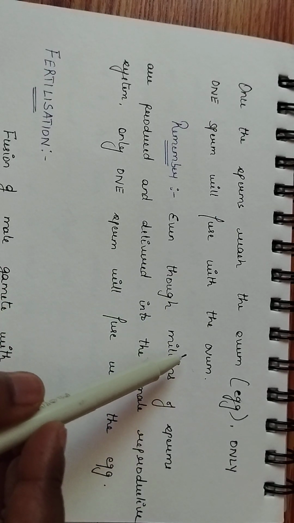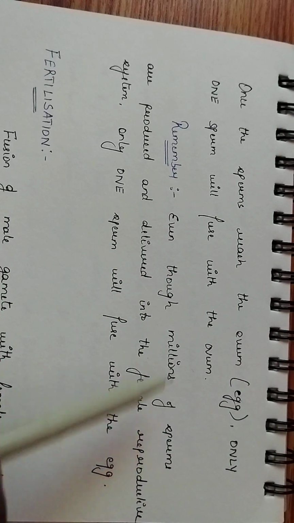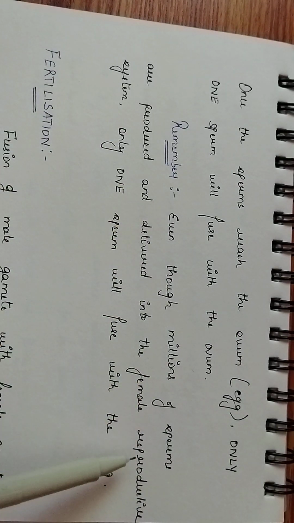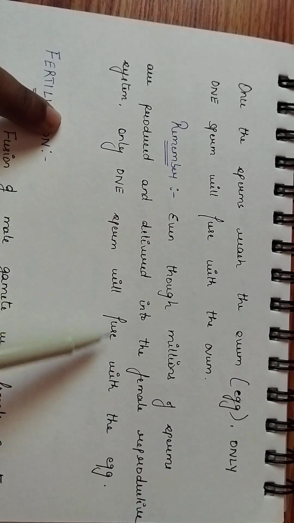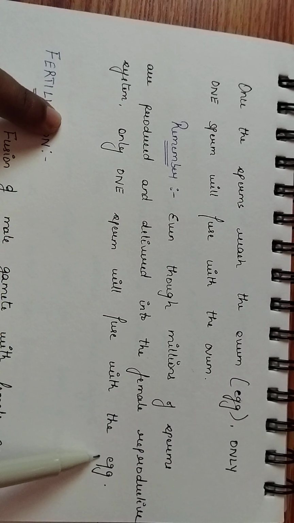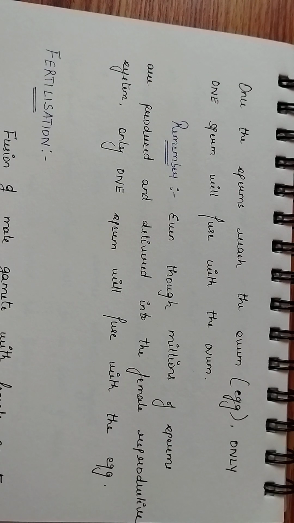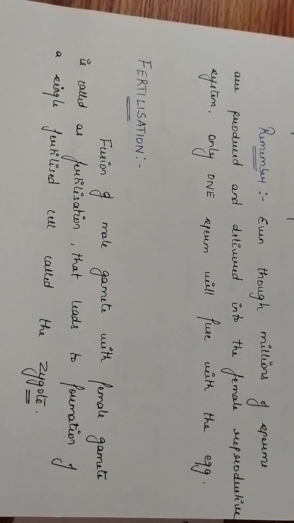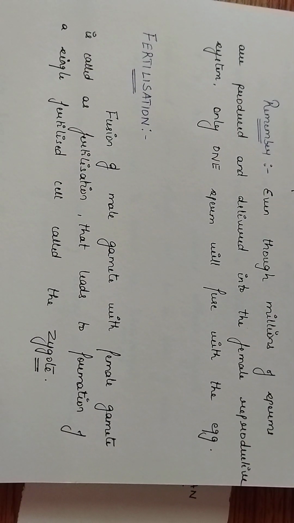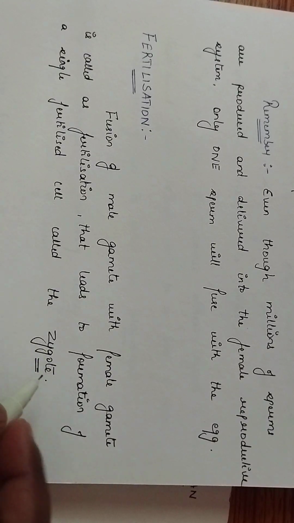Another important point to remember over here, even though millions of sperms are produced and delivered into the female reproductive system, only one sperm will fuse with the egg. Sperms are produced in millions, but the egg is produced only one. So out of the millions of sperms, only one sperm will always fertilize the egg. That process, the fusion of male and female gamete, is called fertilization, and it leads to the formation of a single fertilized cell called the zygote.